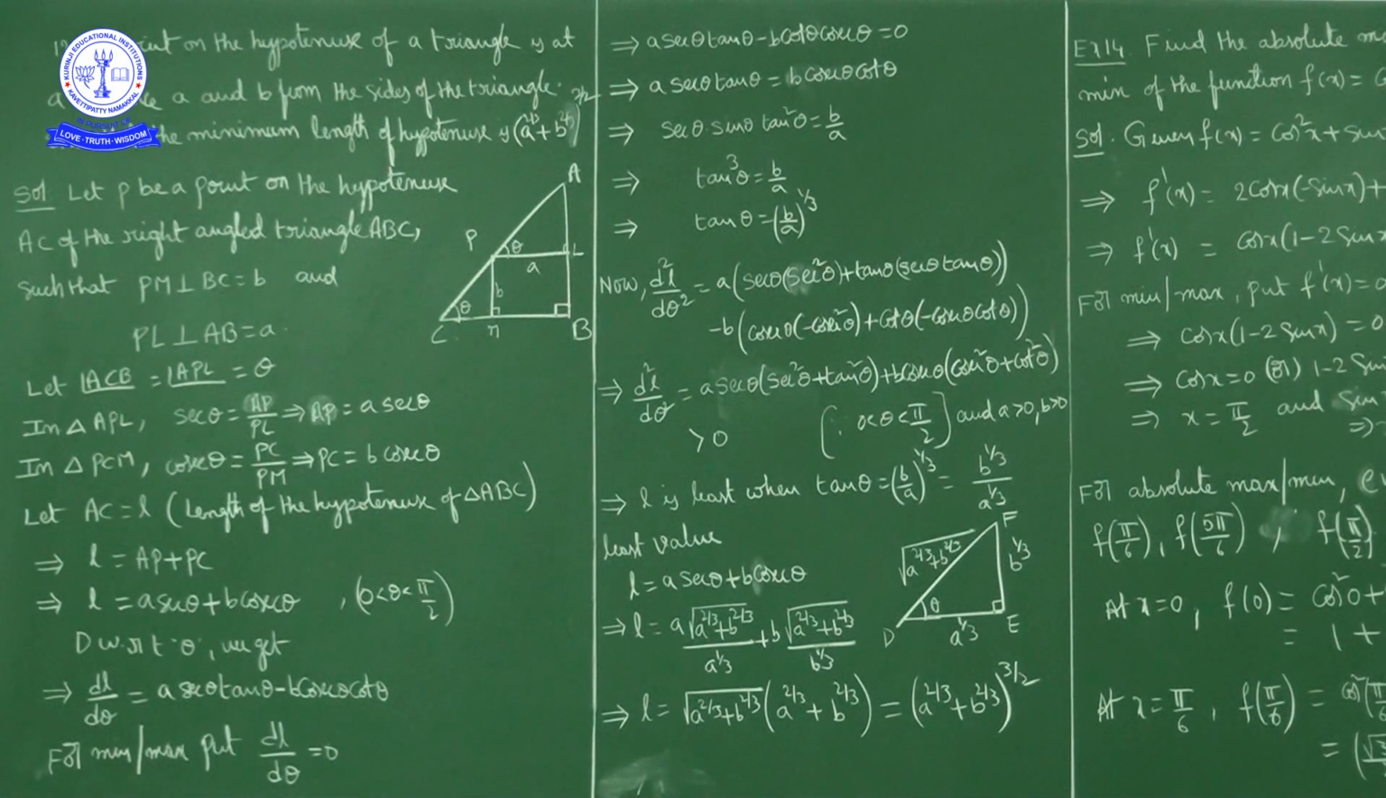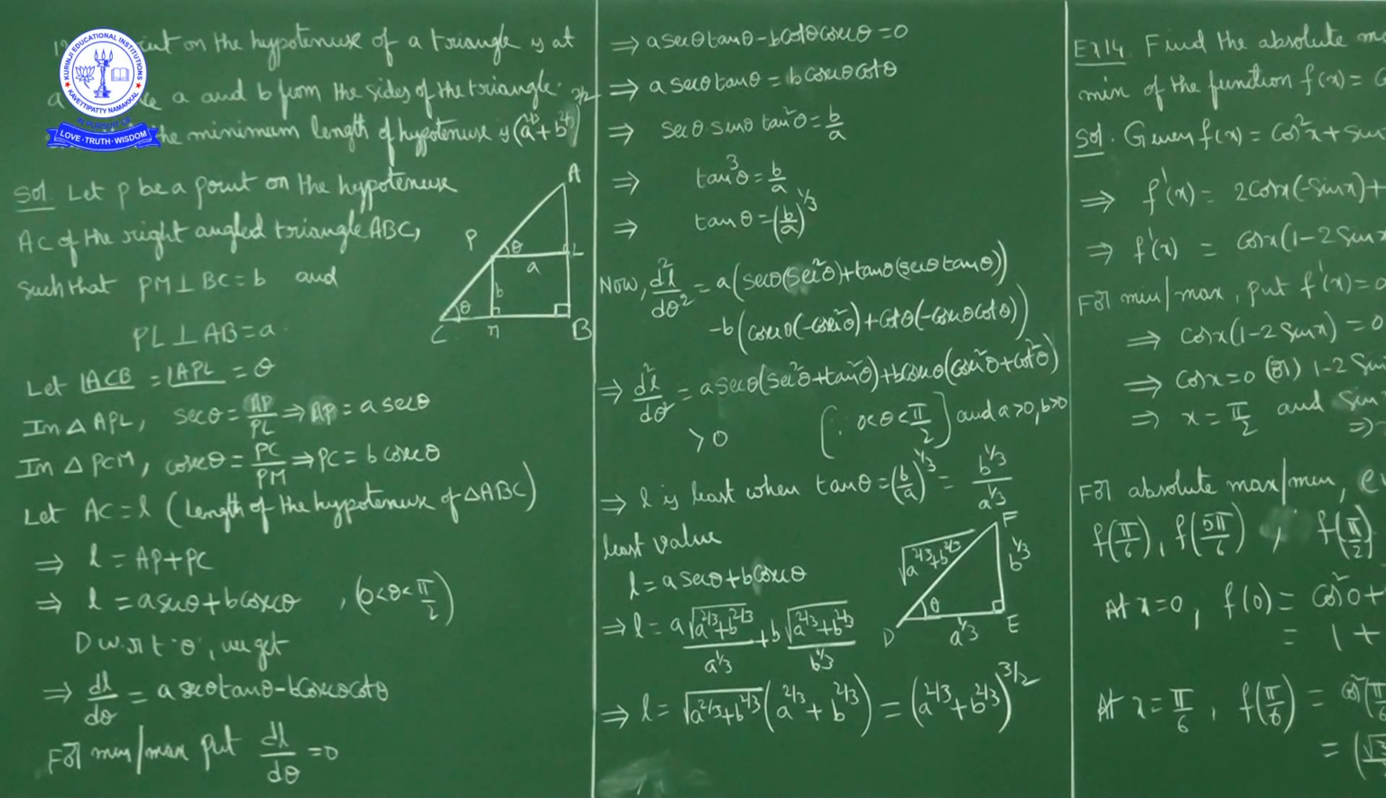Okay, now let AC be equal to L, that is the length of the hypotenuse of triangle ABC. Now AC is equal to AP plus PC. So L is equal to AP plus PC. But AP is A secant theta and PC is B cosecant theta. So L is equal to A secant theta plus B cosecant theta. Now here theta is in the first quadrant, 0 less than theta less than pi by 2. Why? Because triangle ABC is a right angle triangle. Angle at B is 90, so angle A plus angle C together is 90. So obviously theta is less than 90 degrees.